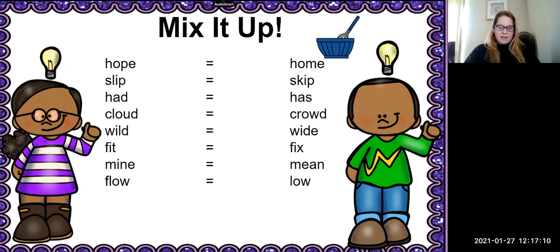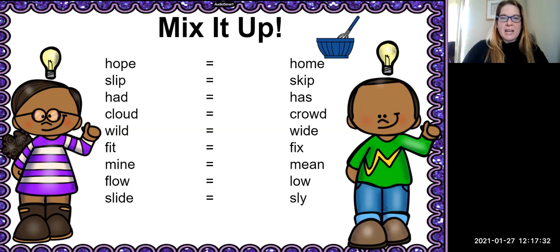Good. Our next word is slide. Slide. But we're going to leave off the d part. So the new word is sly. Good. Our next word is the word sweep. Sweep. But we're going to change the w to l.